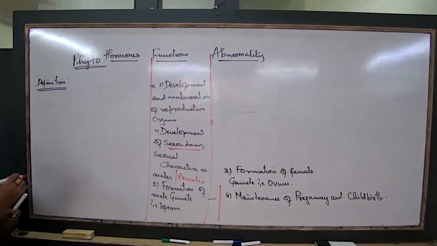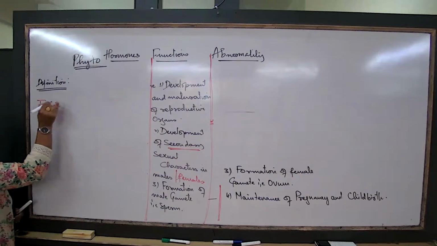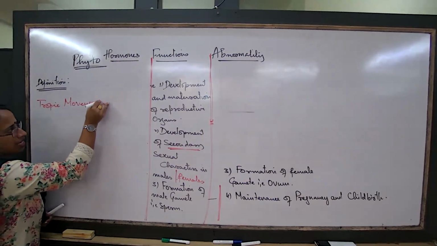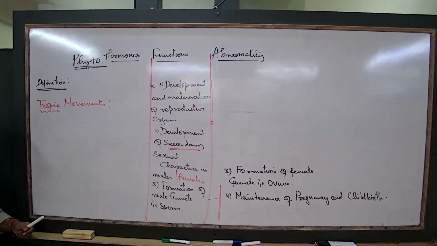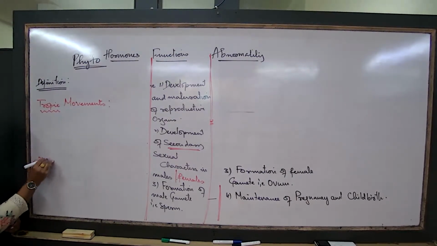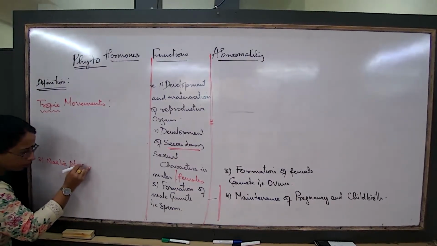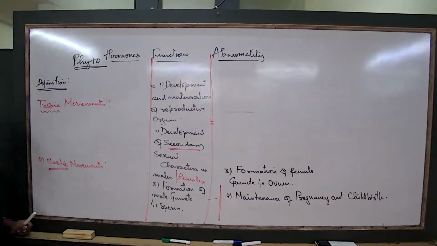In a plant, there are 2 types of coordination. One is known as the trophic movements, and the other would be known as the nastic movements. We are going to come across examples and the basic concepts of this.